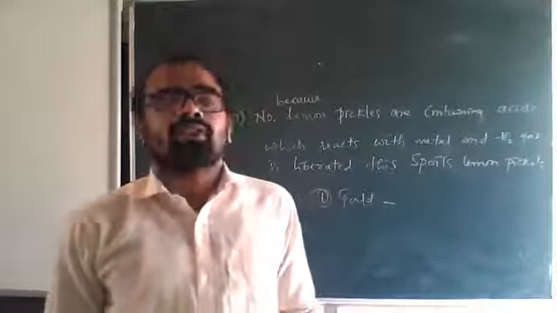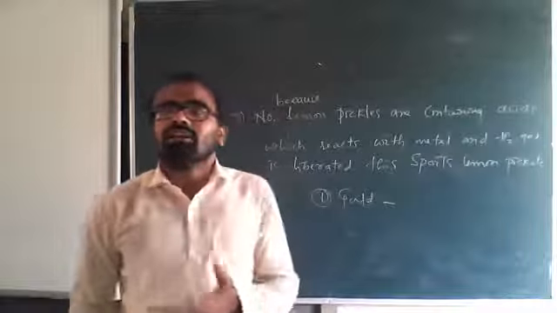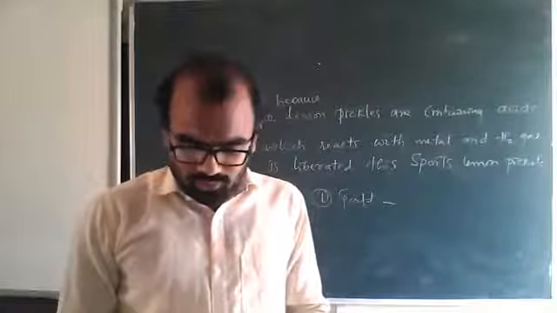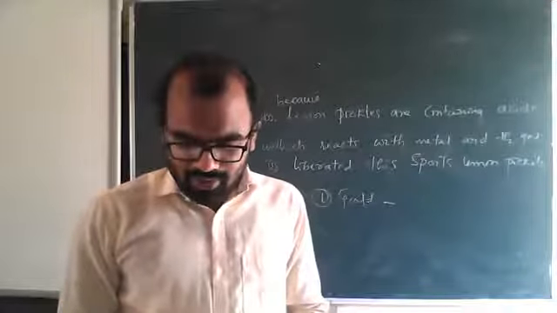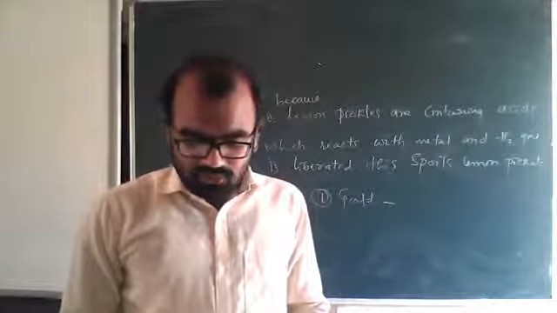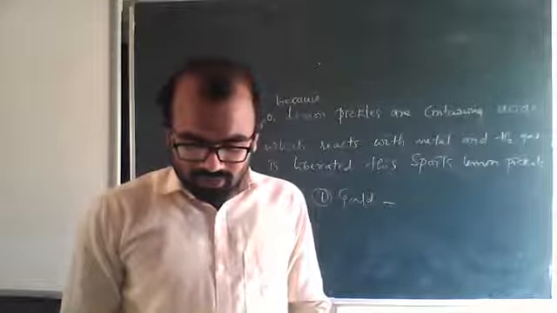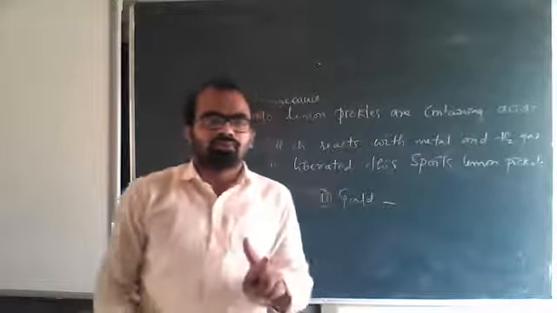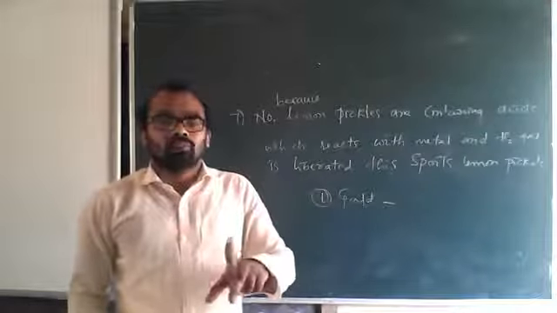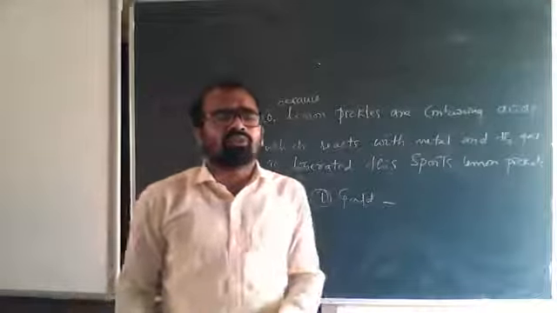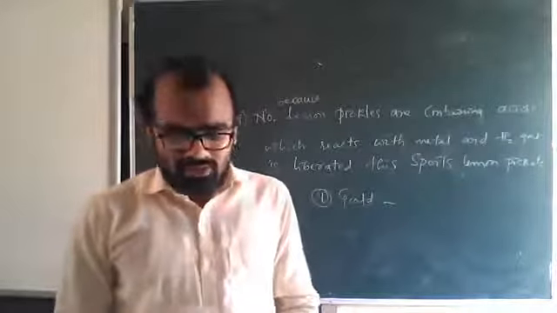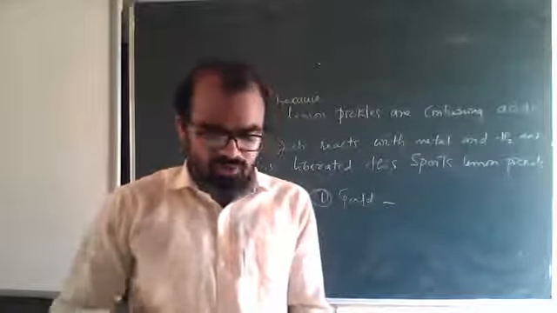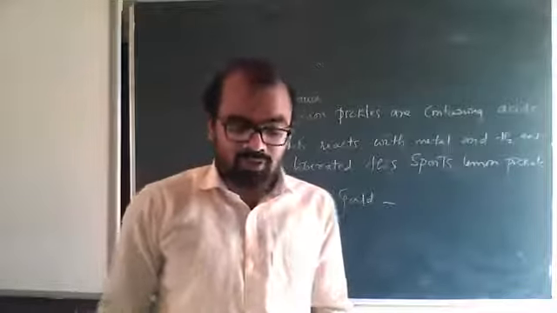Copper. Copper can be drawn into wires. For electrical wires, we are using copper. So B, electric wire. In front of that you can write 5. That is copper. Sixth, mercury. Mercury is used in our thermometers. There are two types of thermometers: clinical and laboratory thermometer. In both thermometers, mercury is used, which is a liquid metal. So in front of thermometers you can put 6.